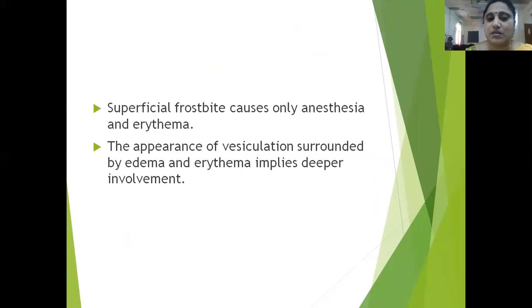If the frostbite is only superficial, it only causes anesthesia and erythema. But the appearance of vesiculation surrounded by edema and erythema implies deeper involvement and more damage to the tissue.